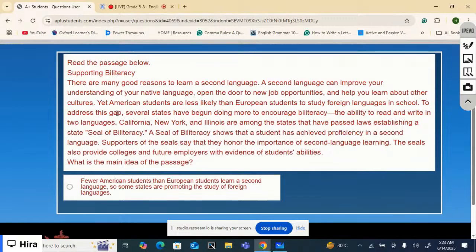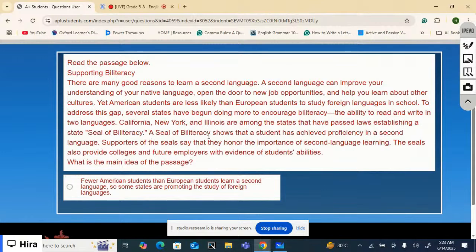So, to address this gap, several states have begun doing more to encourage biliteracy, the ability to read and write in two languages. California, New York, and Illinois are among the states that have passed laws establishing a state seal of biliteracy.